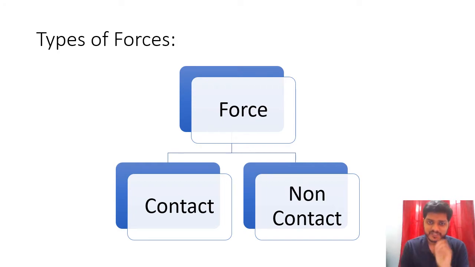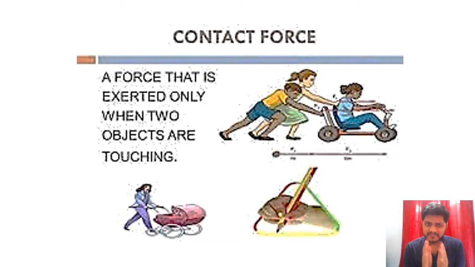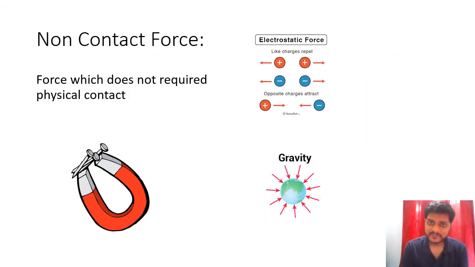What are the types of forces? Force can be categorized as contact forces and non-contact forces. As the name suggests, contact forces are those in which the objects are touching each other physically. If we are touching physically and applying any type of force, such as muscular force, there is a physical interaction between two bodies, so they are called contact forces.